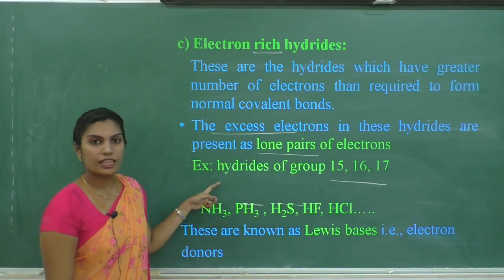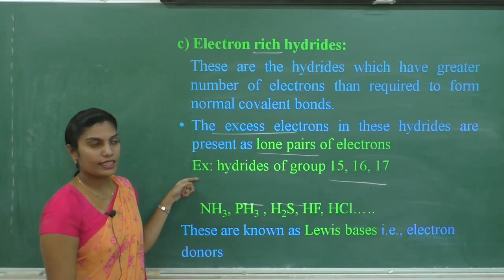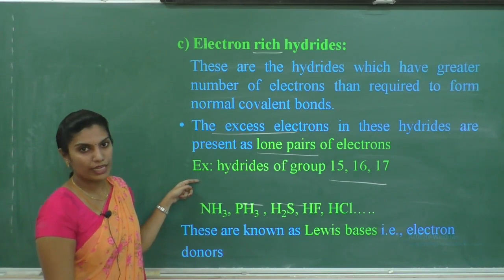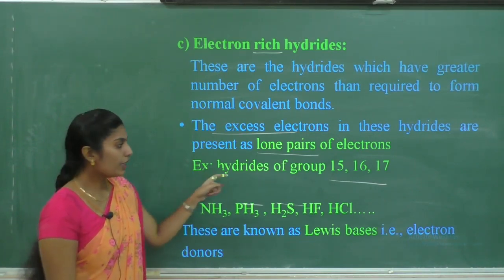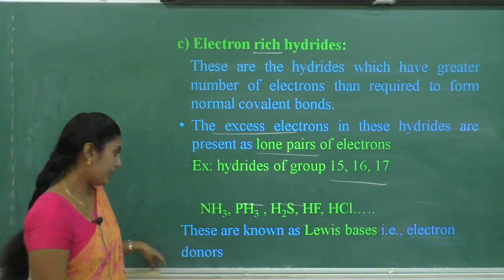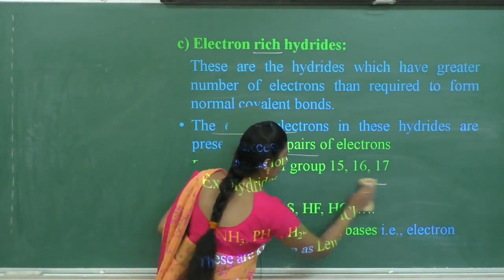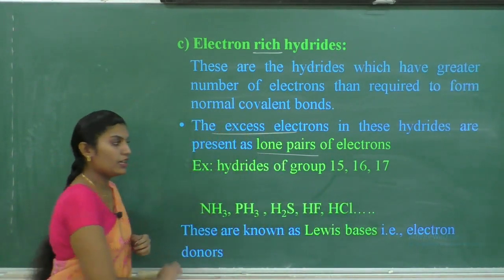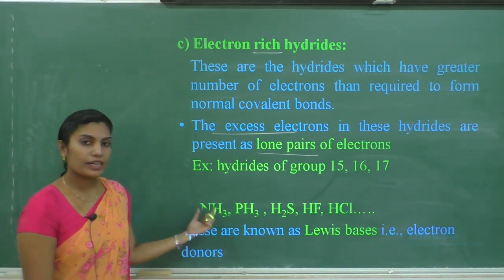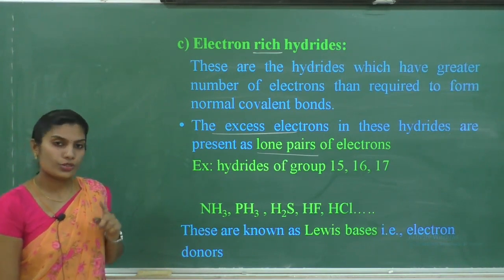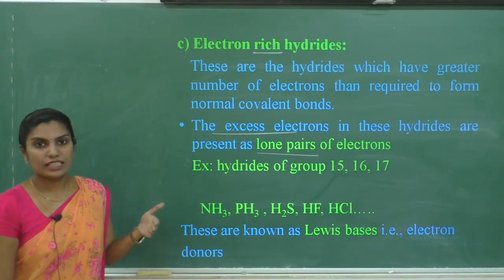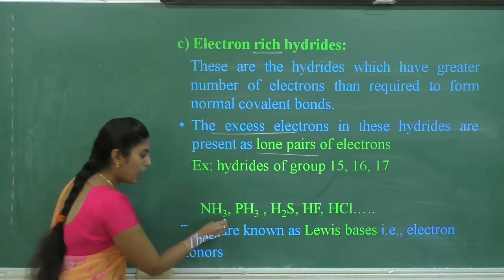Examples ನ ನೋಡಿ ಅವಾಗ ನಿಮಗೆ ಅರ್ಥ ಆಗುತ್ತೆ. If I consider the example for electron rich hydrides, these hydrides are formed by the reaction of hydrogen with group 15, 16 and 17 elements. If I consider the reaction of hydrogen with group 15 elements, group 15 elements means nitrogen family. When nitrogen combines with hydrogen, you should know what happens when reaction. When that nitrogen reacts with hydrogen, it is going to form ammonia.